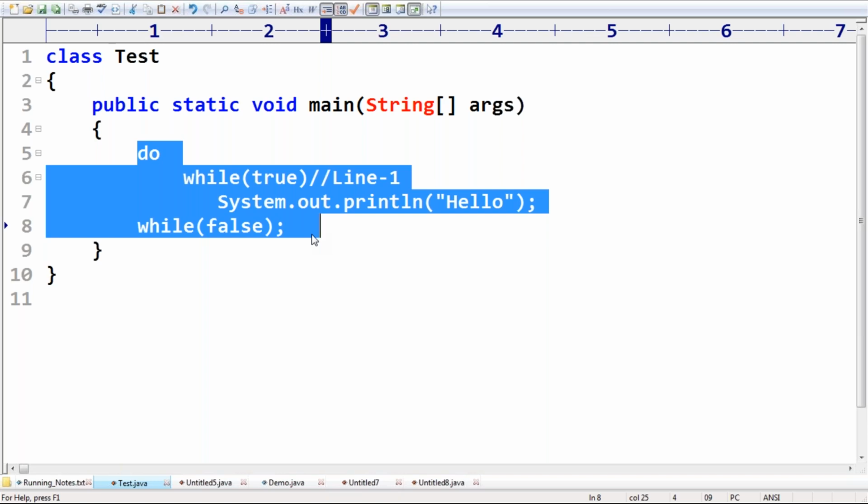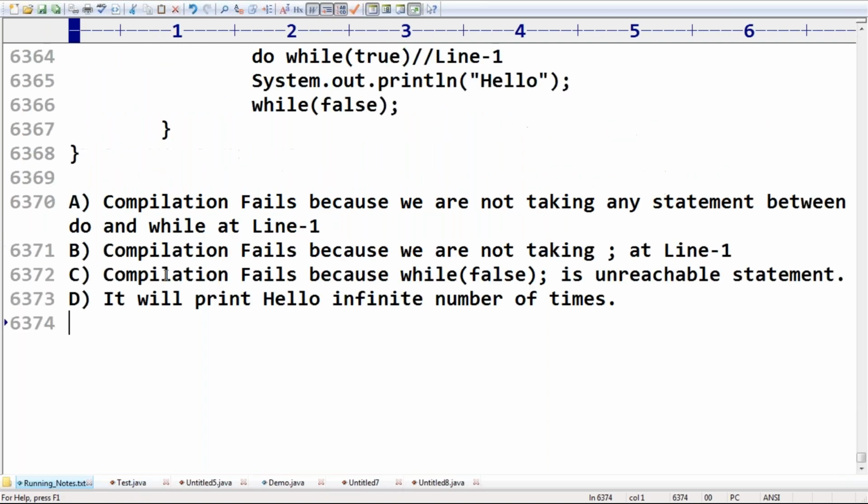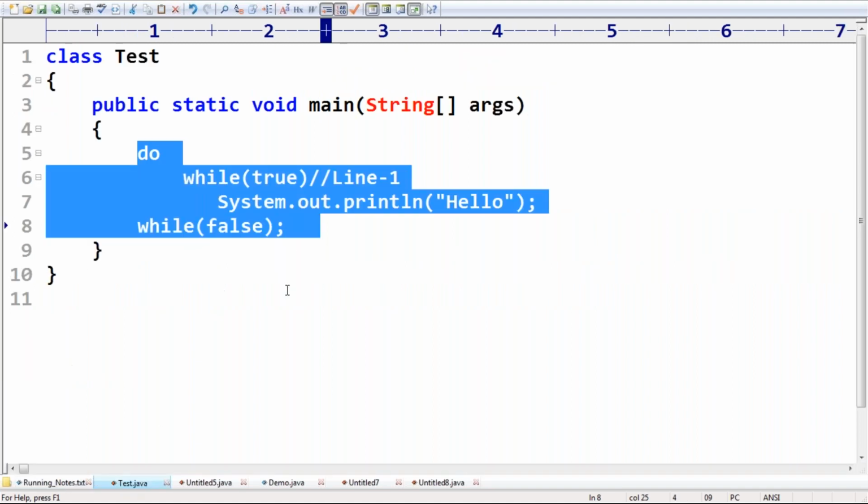Clear, right? This is another important question that you people should be aware of. It will print hello infinite number of times. What answer are we going to get? D. That's all. All the people are in the position to understand. I'm stopping here.